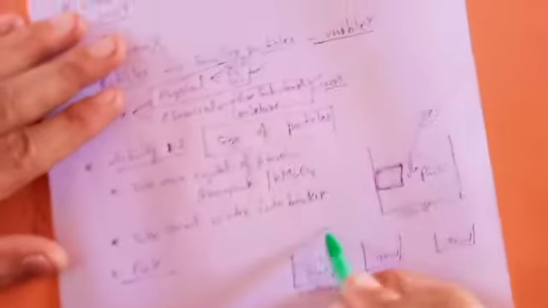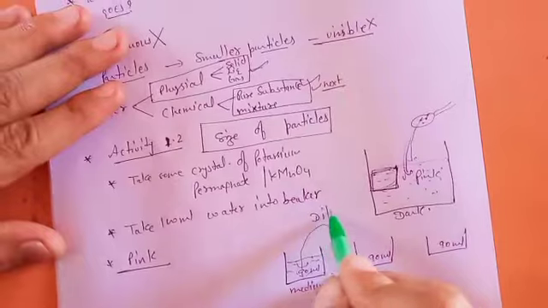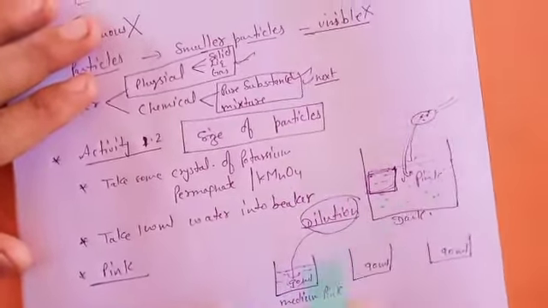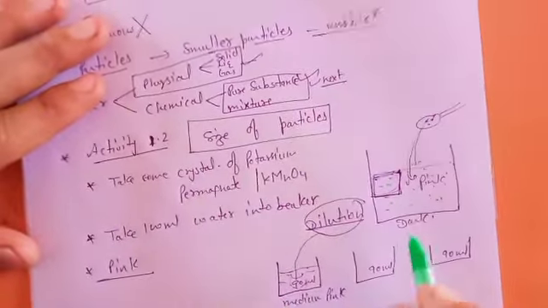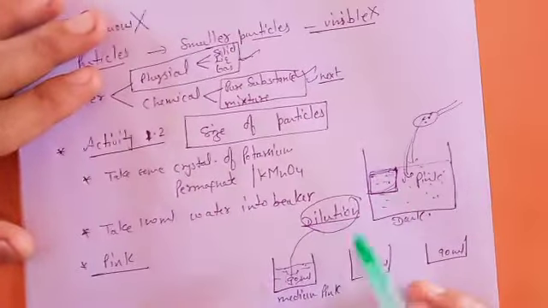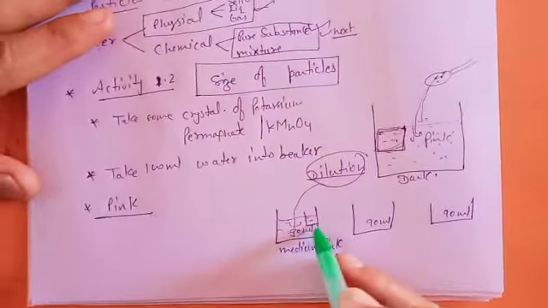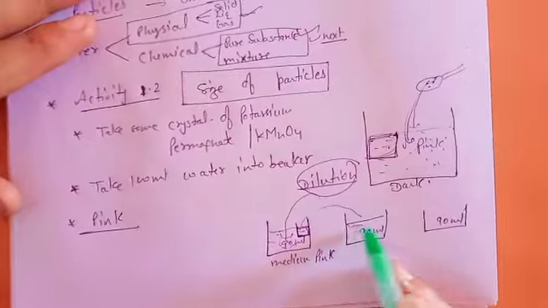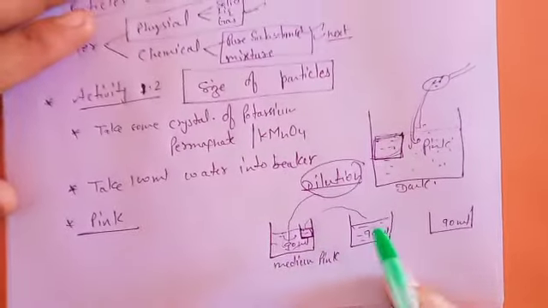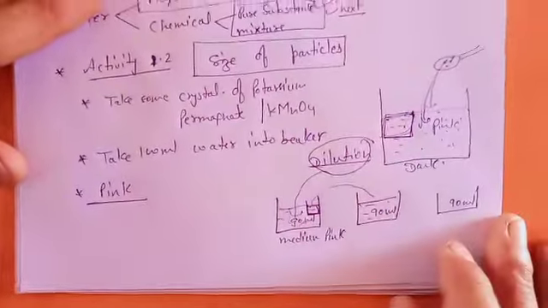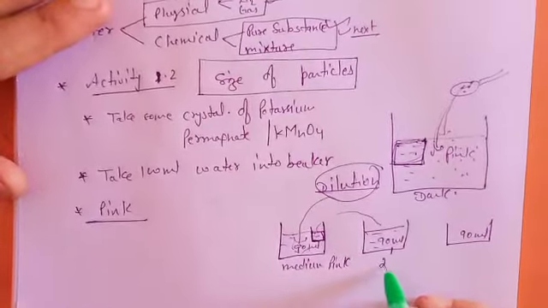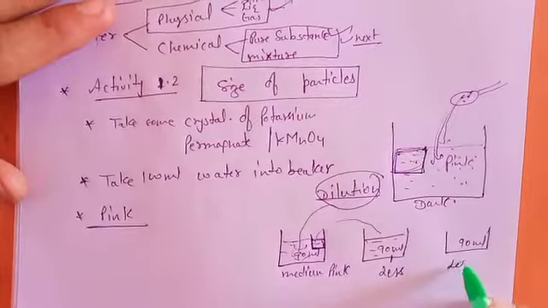Okay, this process is known as dilution. Dilution is what we call it when we add water to something, so we are increasing the amount of water. Now we take only 10 ml of this and add it to another beaker with 90 ml water, so this whole process is dilution, and the color is becoming less and less pink.